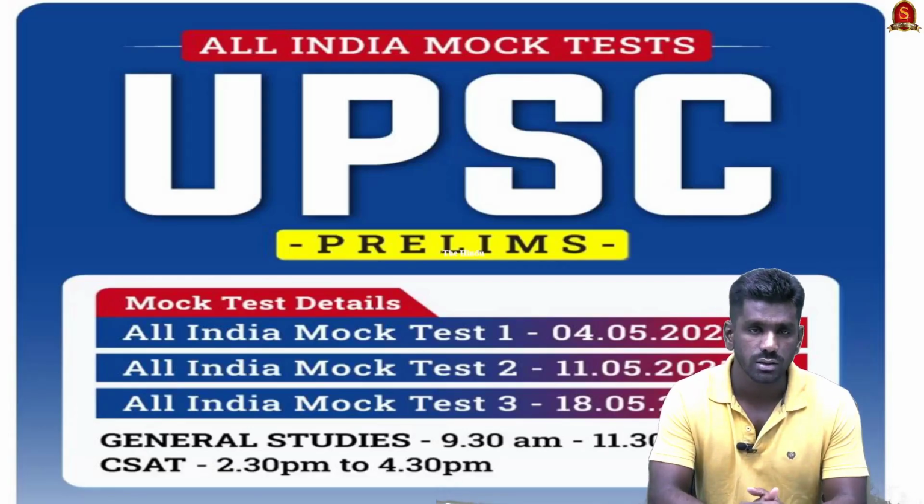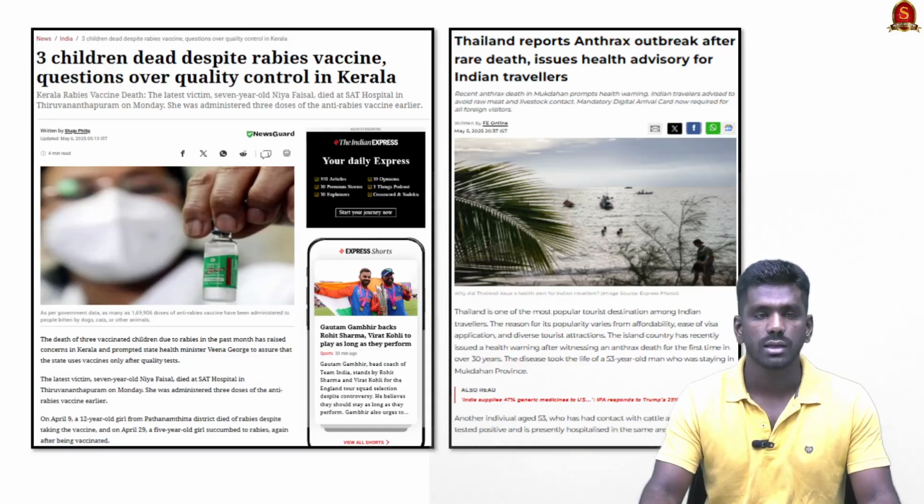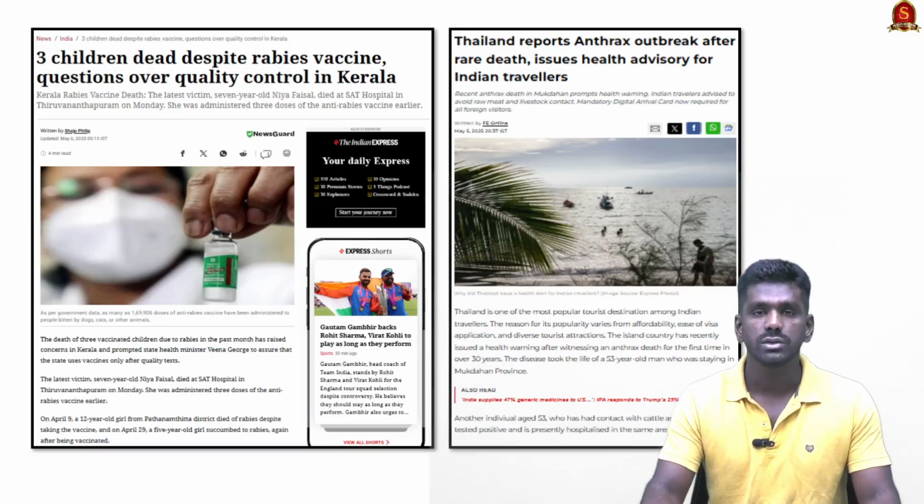Now let us get into the discussion. Now look at these two articles. It is about rabies and anthrax. See, in Kerala recently 3 children have died due to rabies despite they are administered with rabies vaccines. So this happened in Kerala. And look at the similar news, anthrax outbreaks in Thailand.